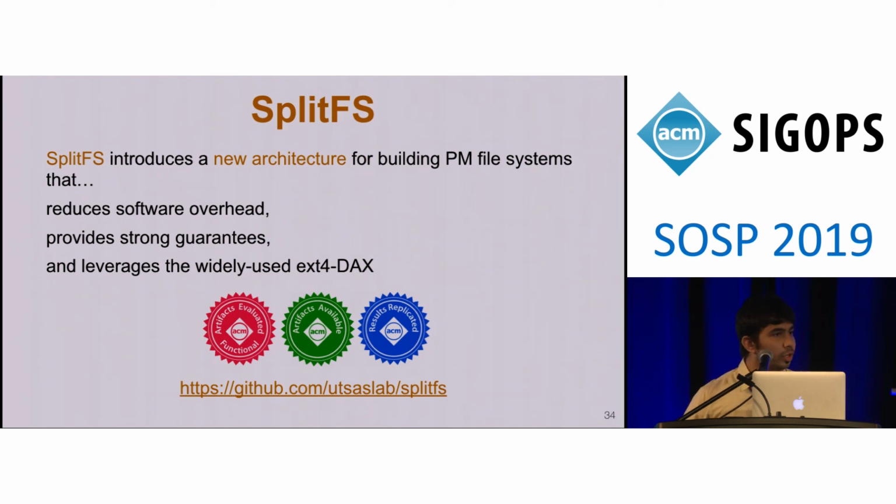So the answer to your first question about the huge page mappings is that we create the huge page mappings when it is already not fragmented, and we reuse the same mapping. We don't unmap it on relink and then remap it. So we can reuse the huge page mappings that we had initially when it was sequential, even in the presence of fragmentation after relink. So let's take another question offline, so we can give other people the opportunity to ask.